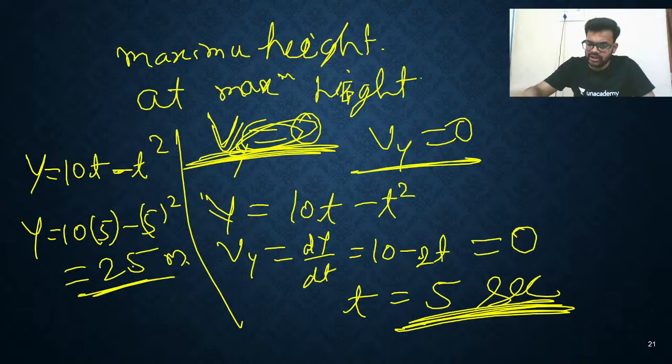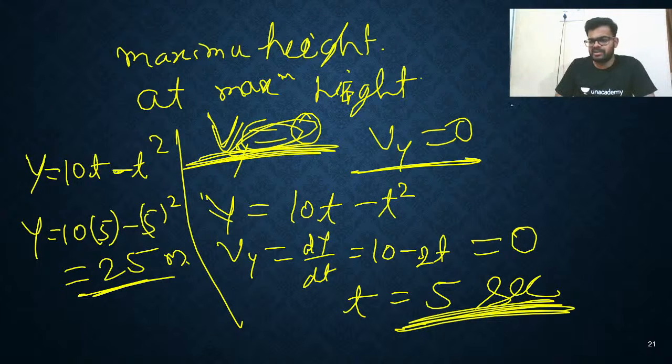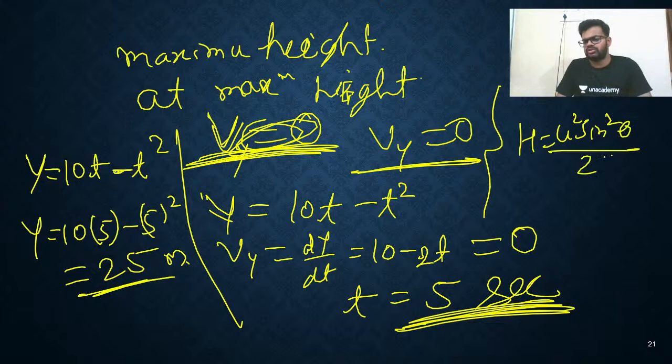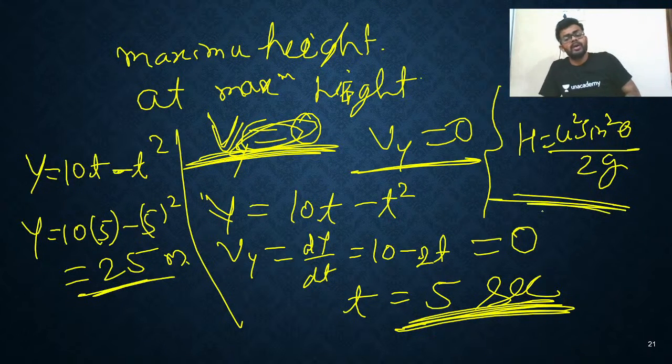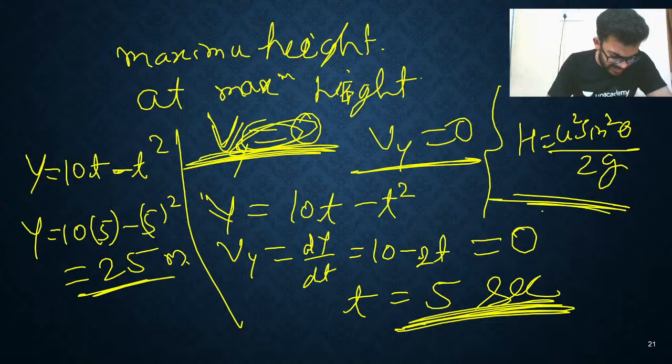You can solve using this equation, or you can use the maximum height formula: H equals u square sine square theta upon 2g. You can use this also because you know the value of theta and you know the value of u also. So everything you know, you can use this formula also. Anything you use, you will get the same answer, my dear friends.